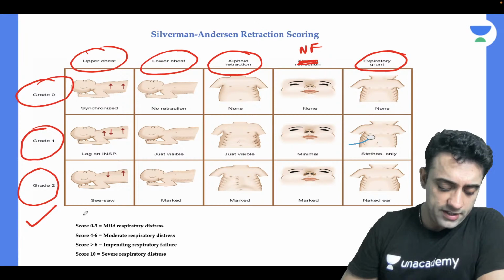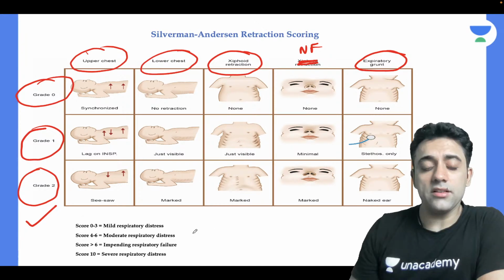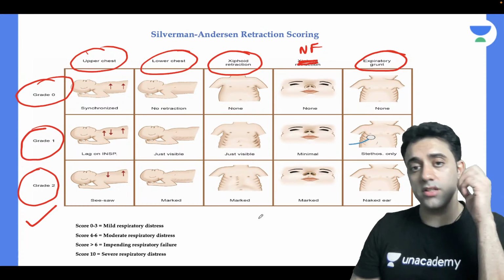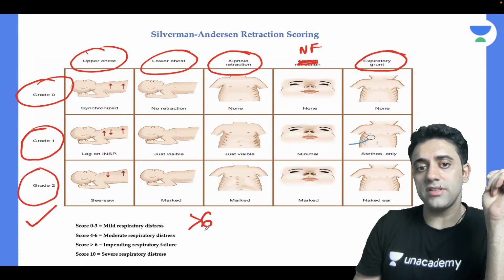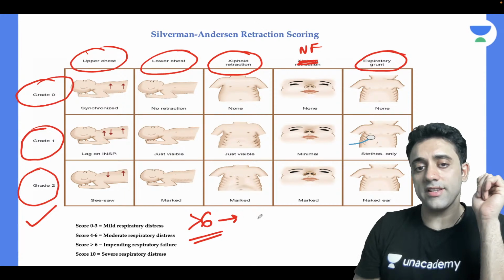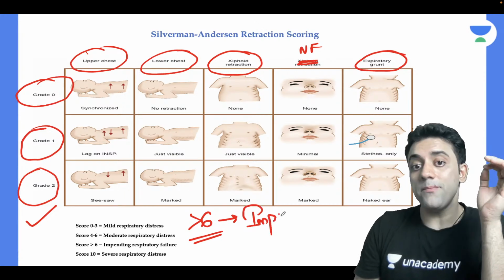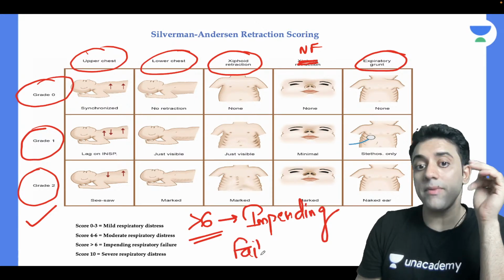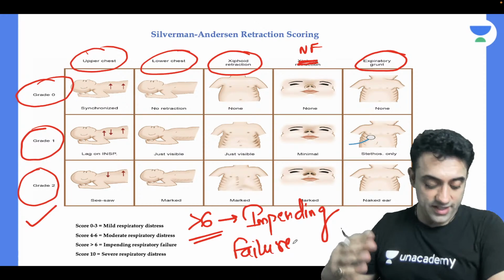But one thing we need to understand over here is how much score will say the patient is going into failure. If the score is more than 6, the patient is going into impending failure. Very, very important. If the score is more than 6, the patient is going into impending failure.